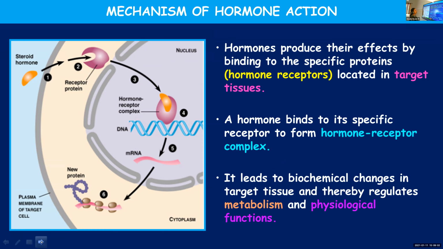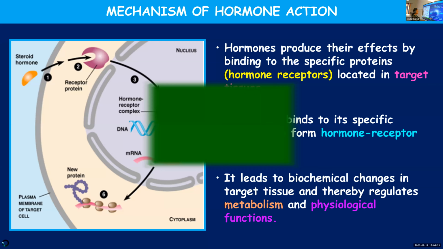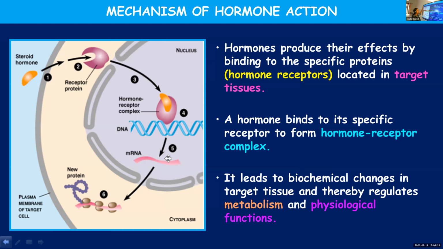A hormone binds to its specific receptor, and these are also specific in their action. A hormone cannot bind with any receptor. There are specific receptors to which the hormone will bind and form a hormone receptor complex. Once the hormone binds, it brings about biochemical changes in the target tissue, and thereby it will be able to regulate the metabolic and physiological functions.